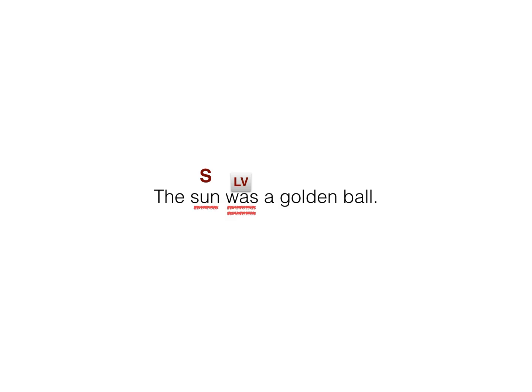So if we look at the last word, right after the word golden, the last word is ball, and that is the name of a thing, so that is a predicate noun. So our sentence pattern is SLVPN.